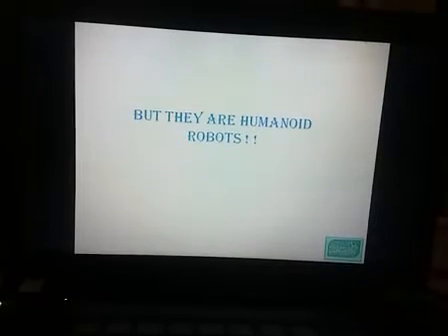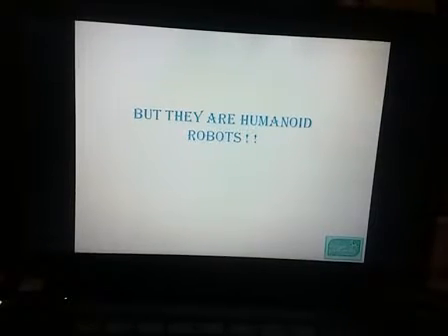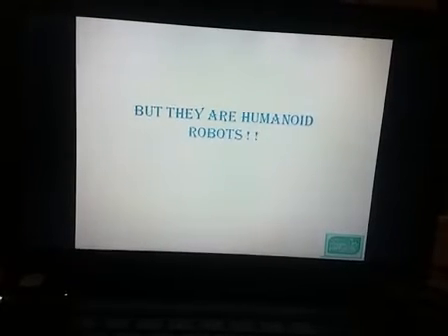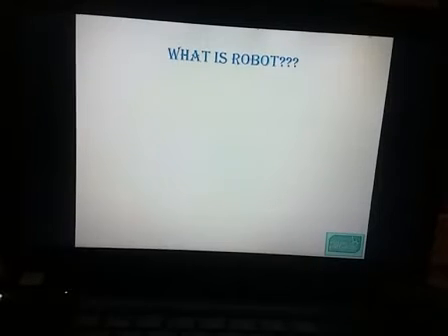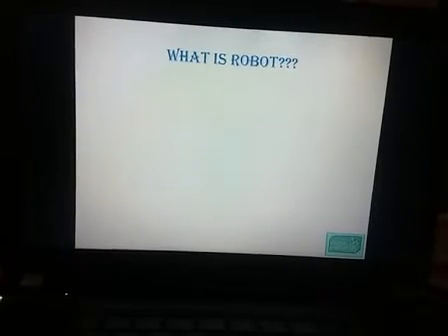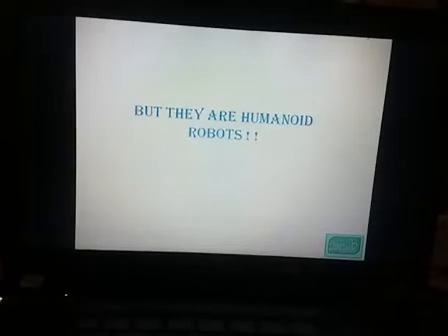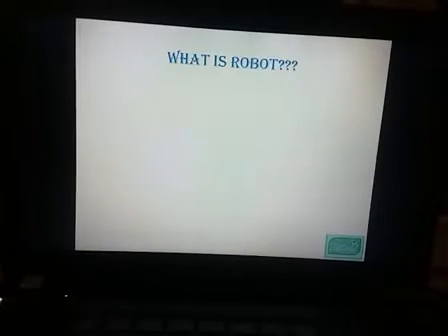Friends, the reason behind making the humanoid robot is where we saw the robots in movies, in serials, or any other places. But this is only one section of robots. The field of robots is very vast. So the question comes, what is a robot?